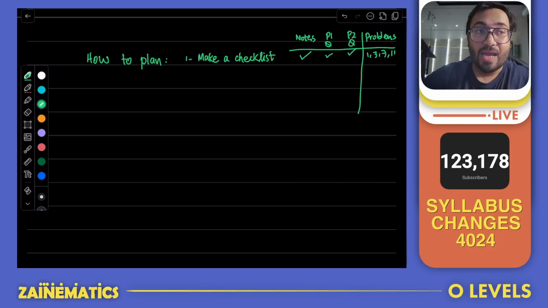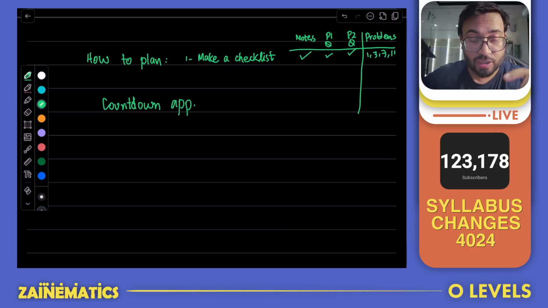One very important thing I want you guys to do on your mobiles: keep a countdown app. I don't know whichever app you would use, keep a countdown app for the number of days that you have for your CIEs. It's very important because say today, there are 5 months left.